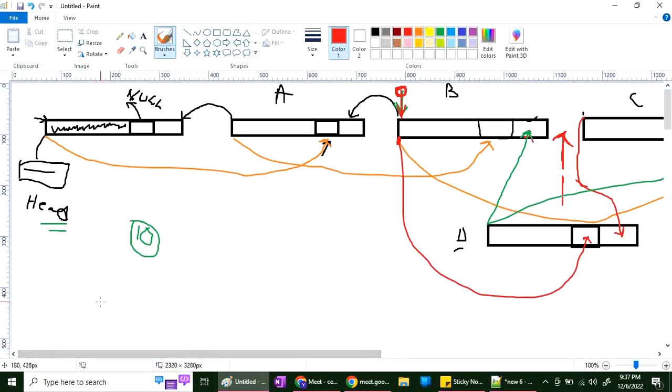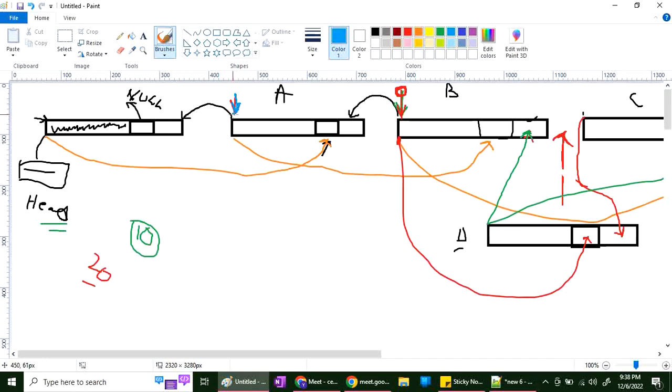Now consider, in the same way, the user said, I want to delete some node. Consider the user said, I want to delete the 20th node. Listen carefully, Bimla, what I am saying. So from head I will be moving next and reaching till 20. And consider I want to delete this node. So listen to what I am saying, where I am marking. I consider I reach here and this node I want to delete.